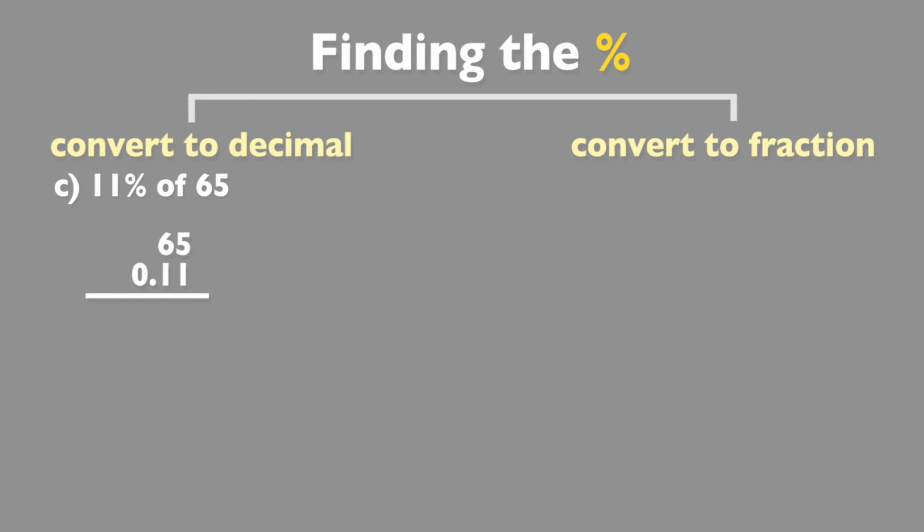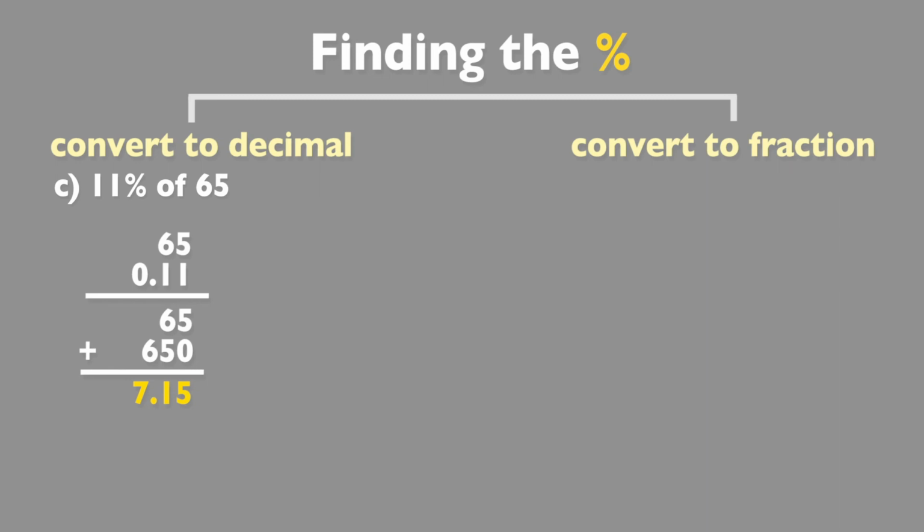Notice again that I put 0.11 as my second term in the multiplication problem. That's because we have the repeated digit of 1, so it's 5, 6. Put down your 0. Since it's 1, it's just 5, 6 again. Add. We have two decimal places, so that's going to give us 7.15.